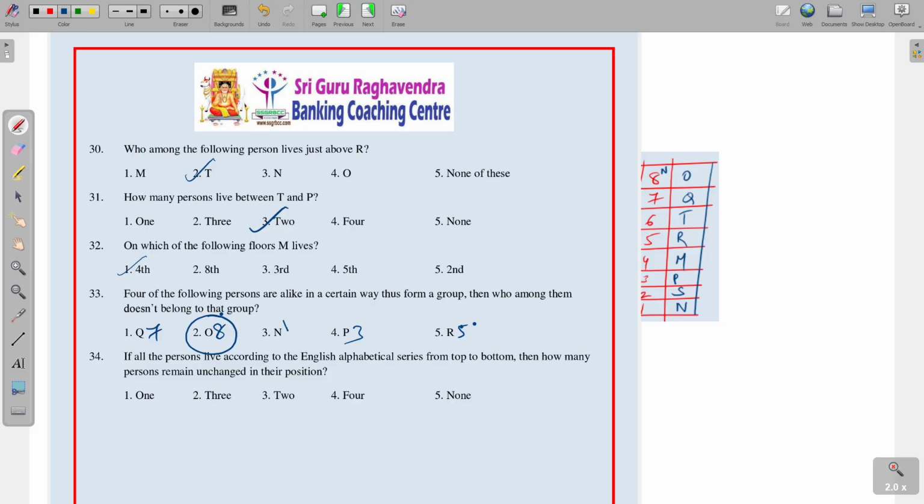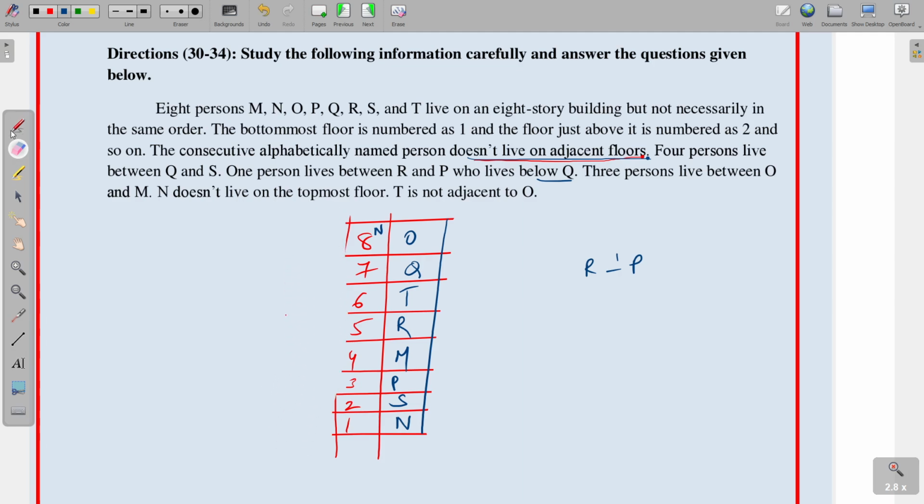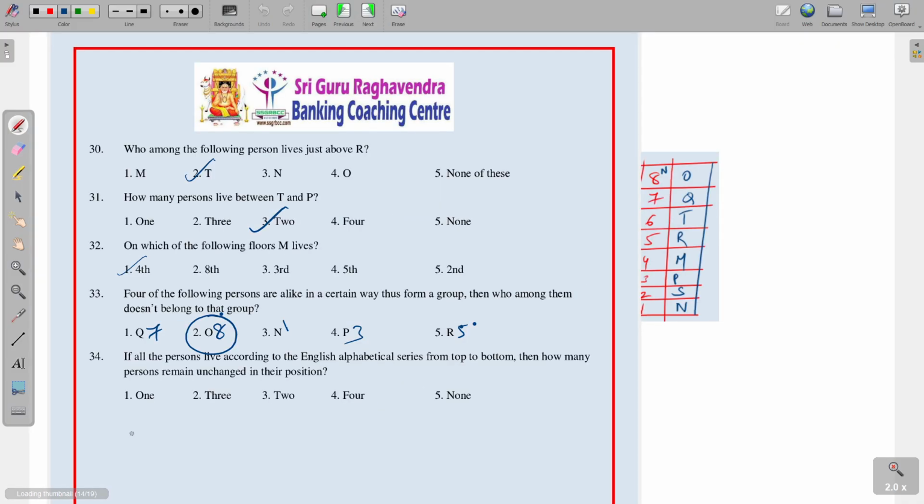If all the persons live according to the English alphabetical series from top to bottom, then how many persons remain unchanged in their positions? From top to bottom, that is M, N, O, P, Q, R, S and T. So how many persons are unchanged here? S is unchanged, only one person is not changing their position. So clear? Next.